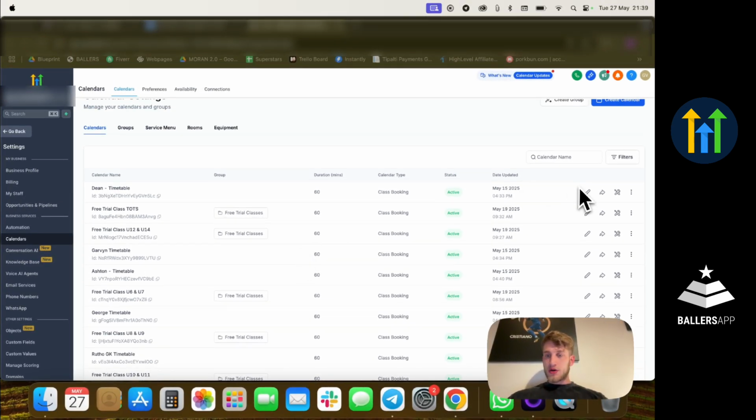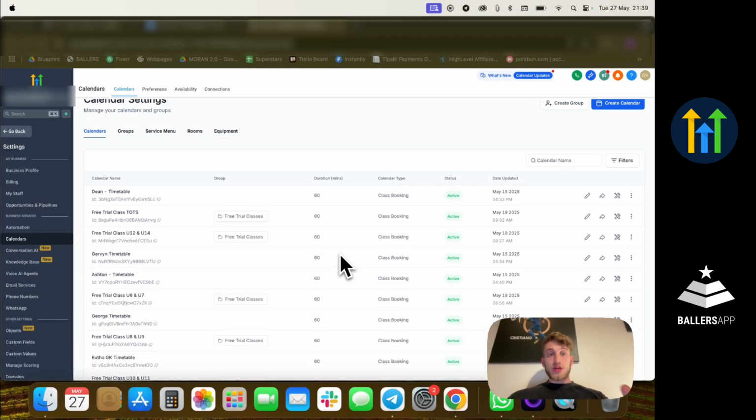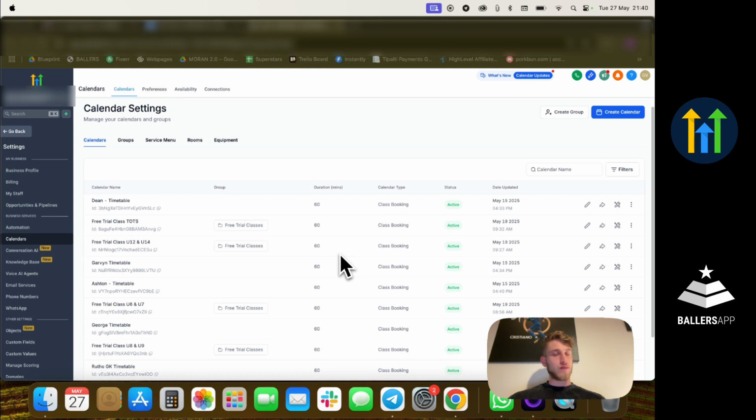Here I can see all of the calendars that I have. In case you have multiple occasions, you can create multiple calendars and add them onto your website, which will help a lot with streamlining the process of bringing players to your trial classes. For example, you can use three calendars if you have three locations.